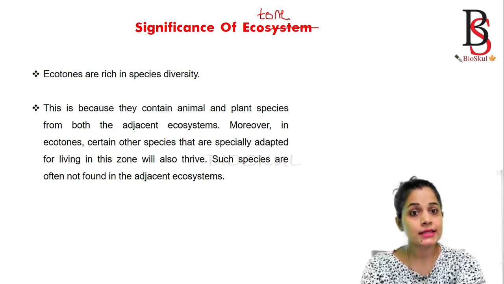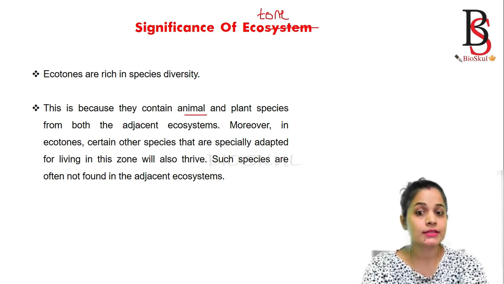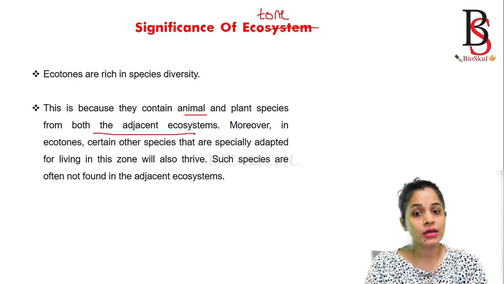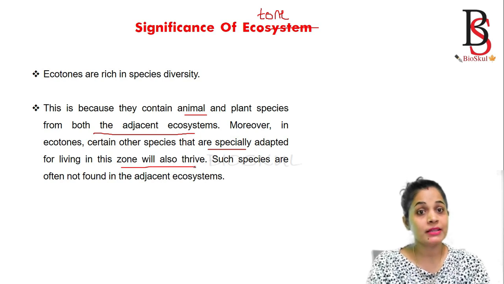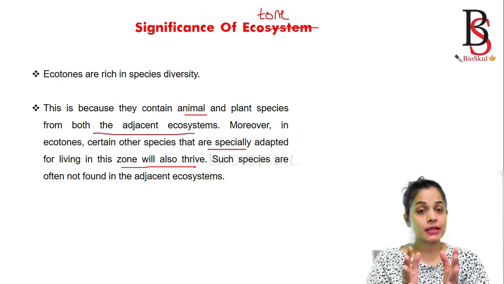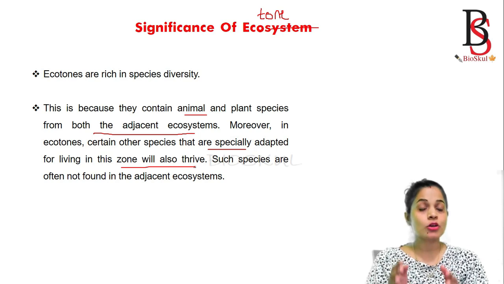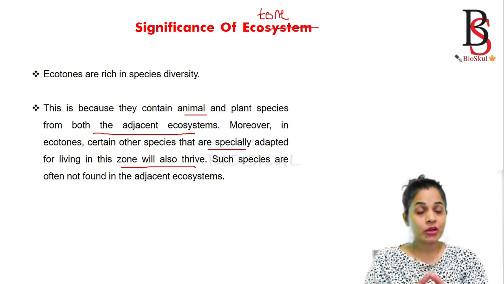You know why it is rich in species diversity? Because it contains animal and plant species of both the adjacent ecosystems. Moreover, in an ecotone, certain other species that are specially adapted for living in this zone also thrive, but such species are not found in the adjacent ecosystems. That means in the ecotone region, you will find the animal and plant species of both neighboring ecosystems as well as some unique animal or plant species present in the ecotone.